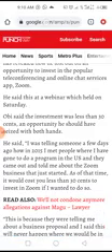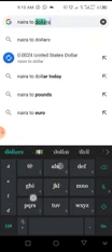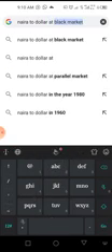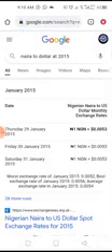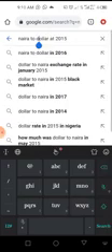What would be the naira equivalent of $1,000 in 2015? Let's see, naira to dollar at 2015. Oh, okay. Let me use dollar to naira.